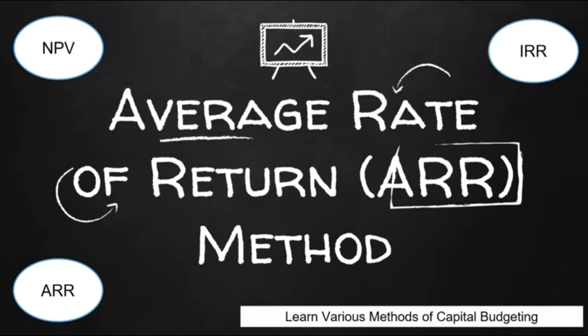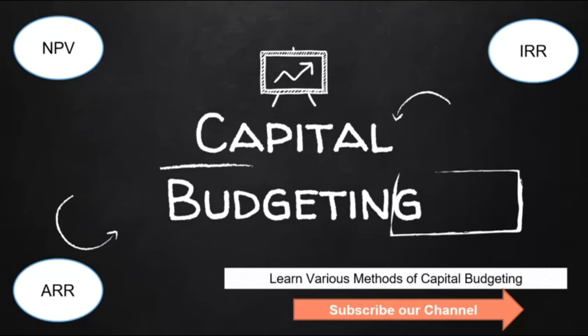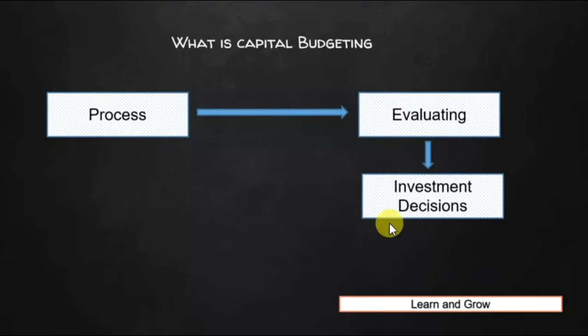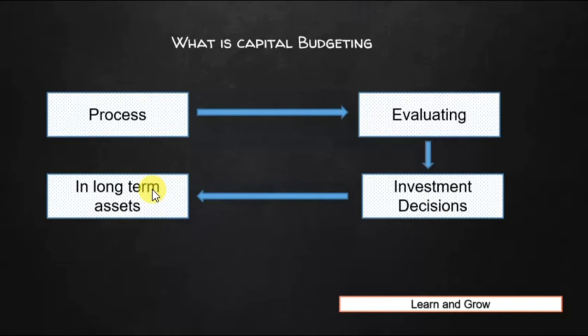But before starting the discussion on this method, let us just recap what we have learned in our last video of capital budgeting. We have learned what capital budgeting is. Capital budgeting is basically a process of evaluating investment decisions. These investment decisions are into assets of the company, long-term assets of the company, or a particular project of the company. So this whole process is called capital budgeting.